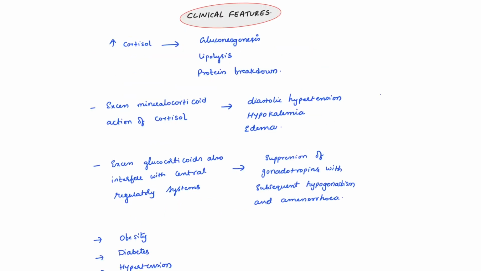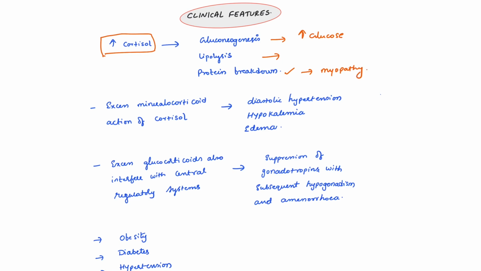So coming to the clinical features, before we discuss the clinical features, we need to know what are the physiological effects of increased cortisol. Increased cortisol causes gluconeogenesis, leading to increased glucose in our body, so it can lead to diabetes, increased lipolysis, and increased protein breakdown, leading to myopathy and muscle weakness.